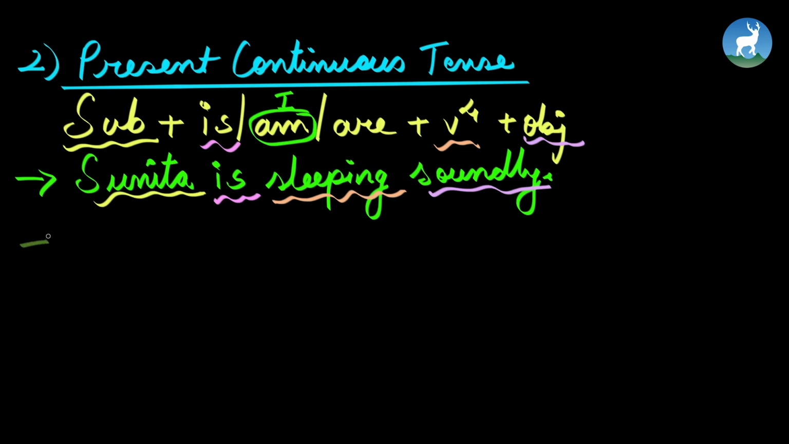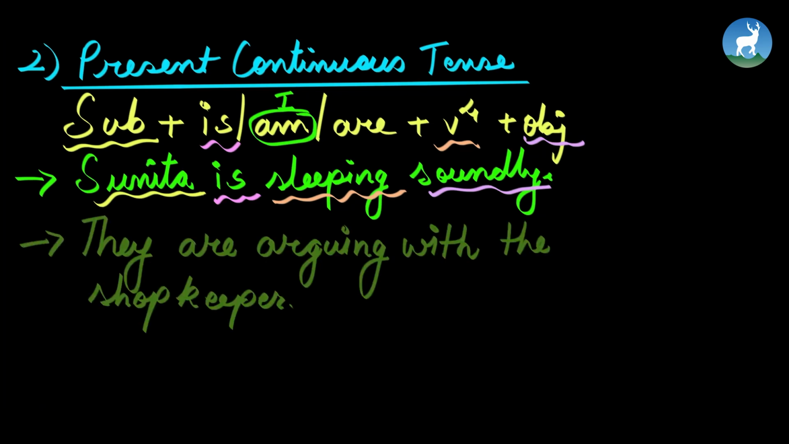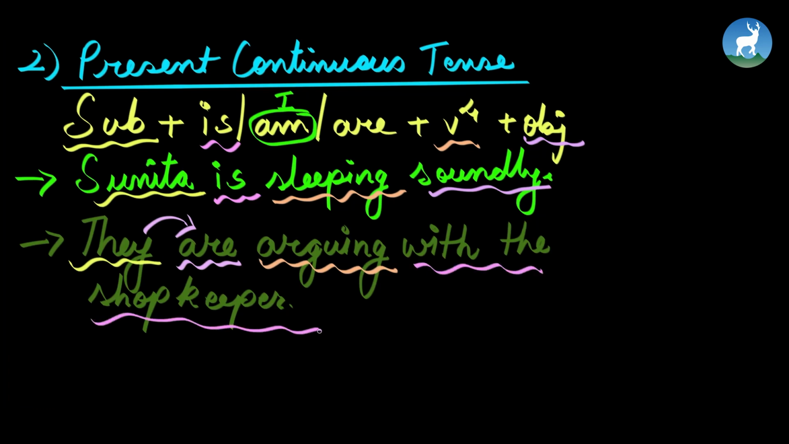Moving on to another example. They are arguing with the shopkeeper. So once again, they is our subject. We use are with plural subjects or plural nouns. Then our V4 is arguing, and the rest of the remaining sentence, they are our objects.